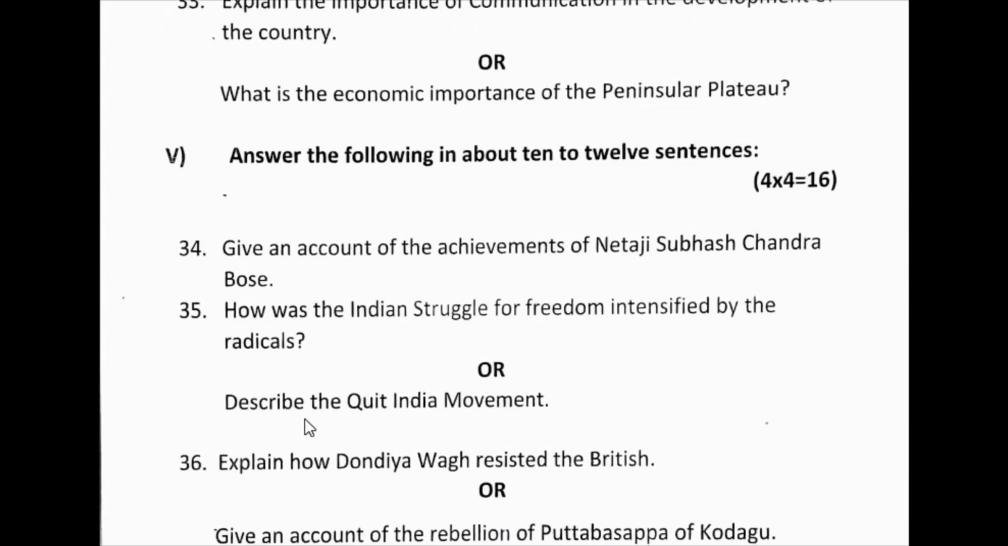Then another question here: describe the Quit India movement. Okay, the answer is: the Stafford Cripps Commission sent by the British proposed some suggestions, giving dominion status and calling a meeting to draft the constitution. The proposals were opposed by the Congress, which called for the Quit India movement. The Quit India movement declared British, quit India. Gandhiji gave a call, do or die.